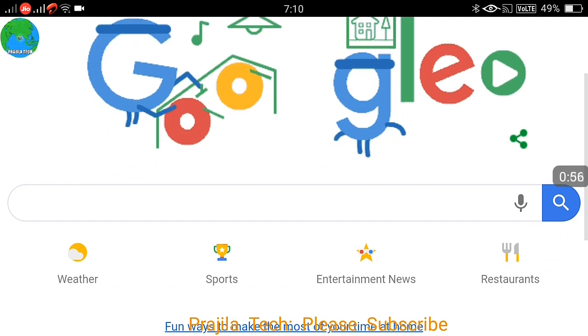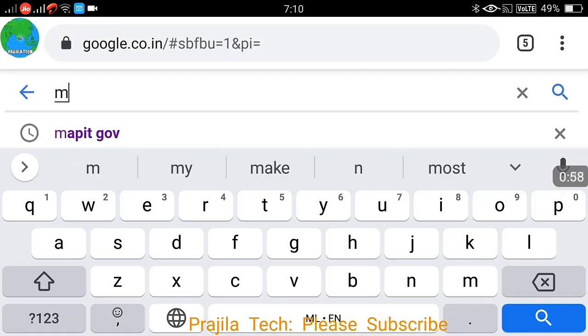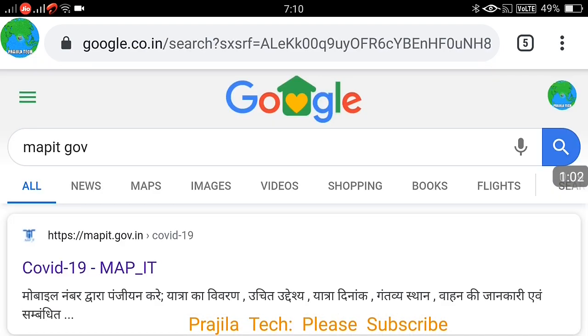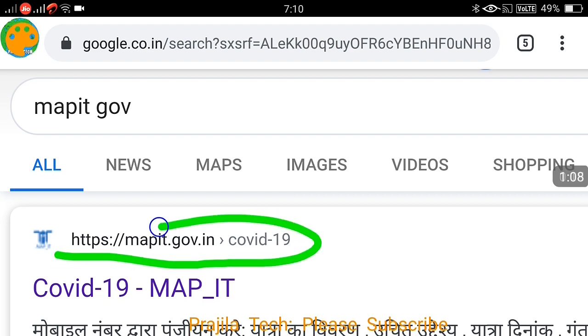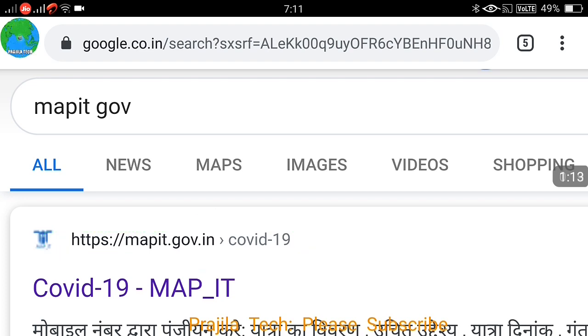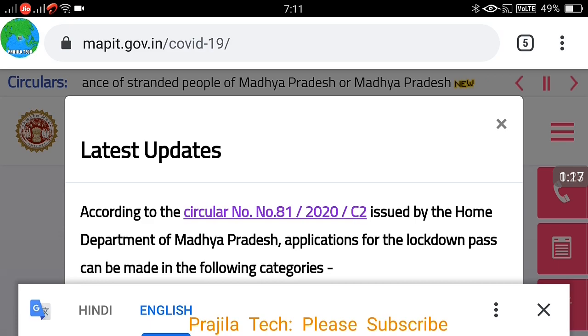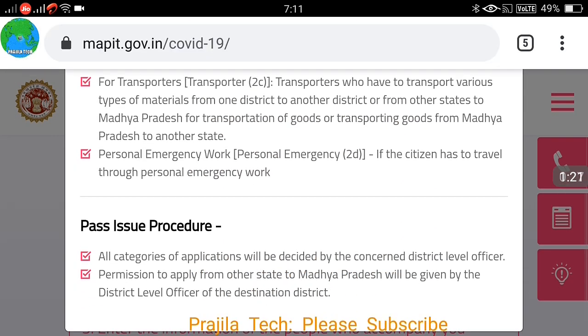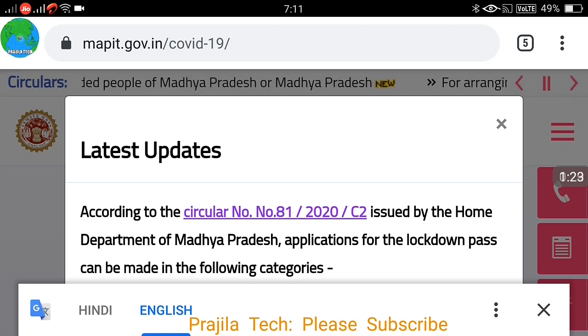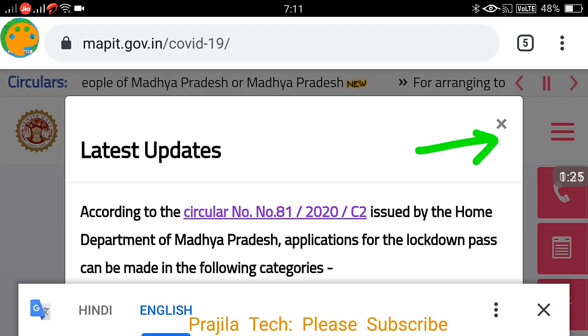You open a Google search page, and in the search bar you give mapit.gov.in and COVID-19. Even if you just click on mapit.gov, it will work, no problem. You can see here some circular has come. You can close this window the first time, on the top right side.